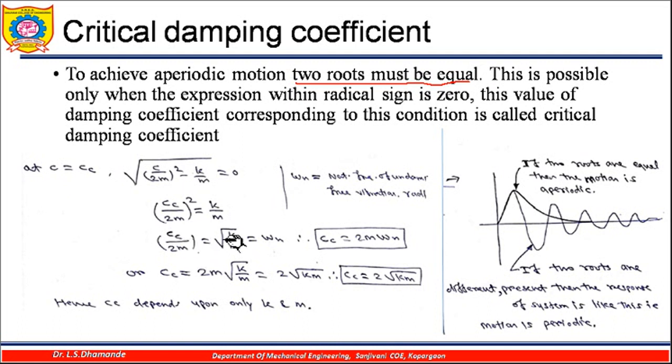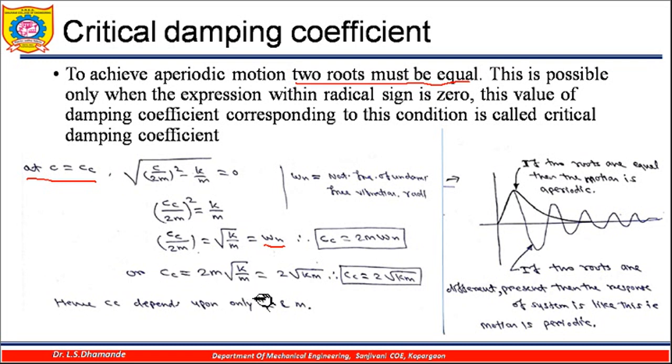And if I go on finding this c by 2m value, it becomes under root of k by m, and under root of k by m is nothing but omega n, that is the natural frequency. Now from here I will get the cc value. So cc will be equal to 2m omega n. When we equate this under root to 0, in that case we write this c as cc, that means the critical damping coefficient. So this critical damping coefficient is given by 2m omega n.